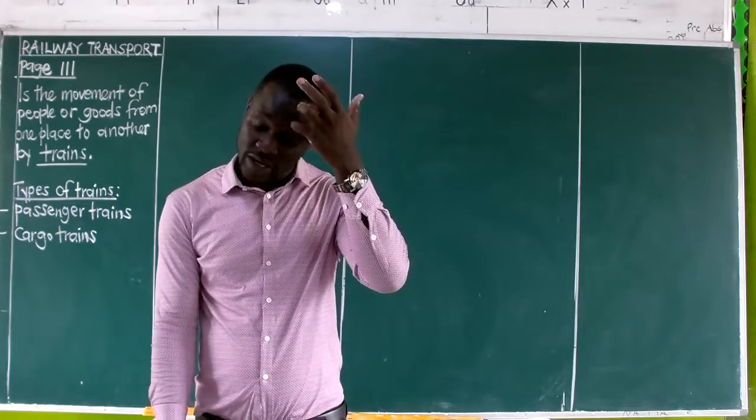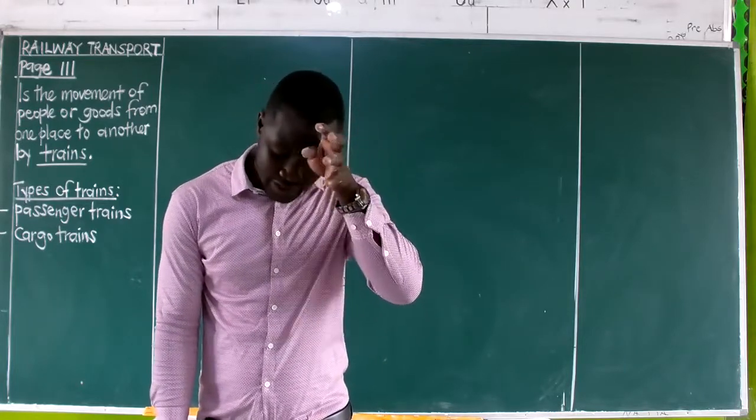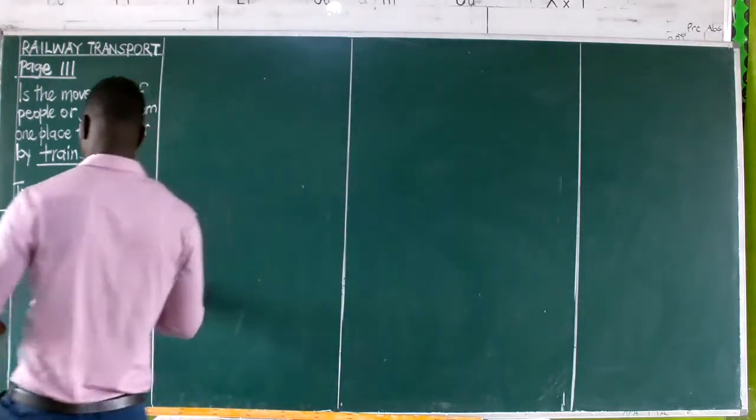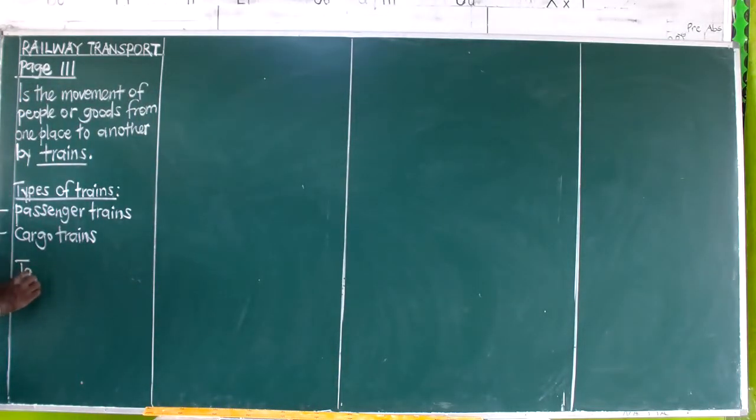We are having it in our book, that is page 112, telling us the Tanzam, also known as Tazara Railway. Now this one, Tanzam, means Tanzania and Zambia, which means we are having two countries here.